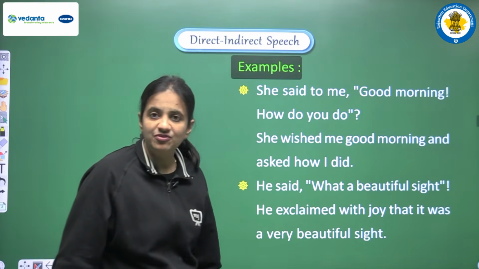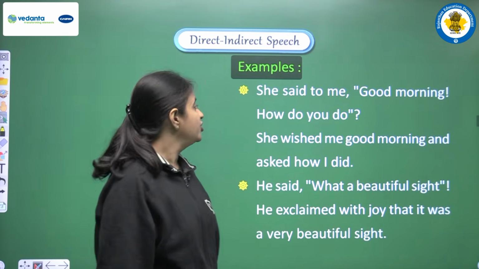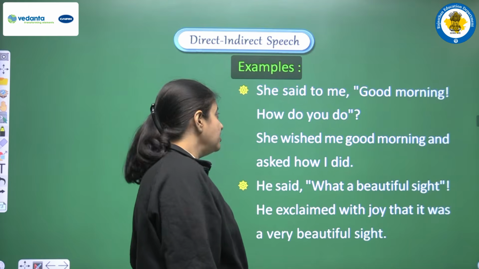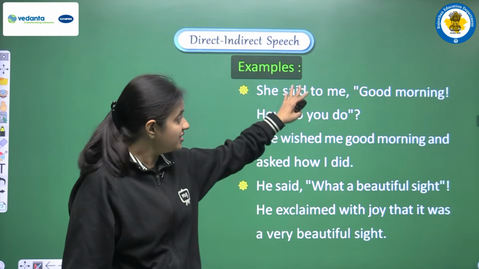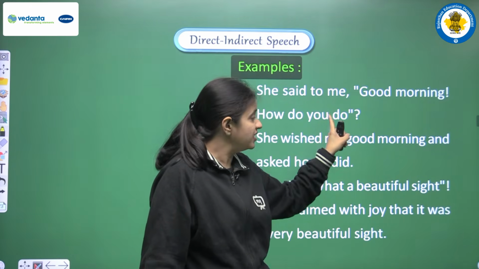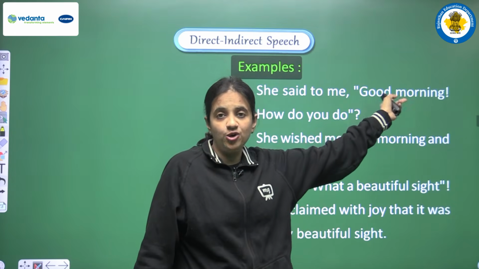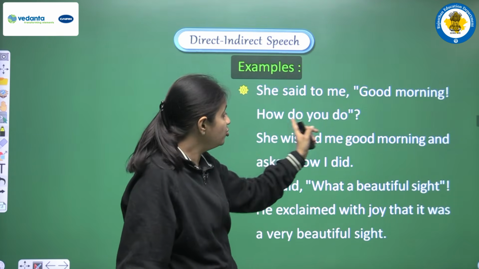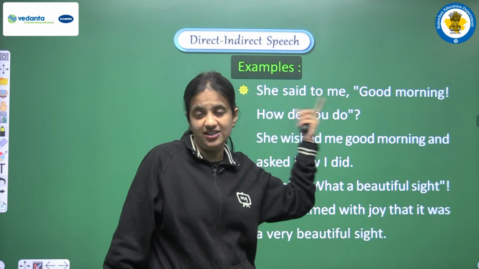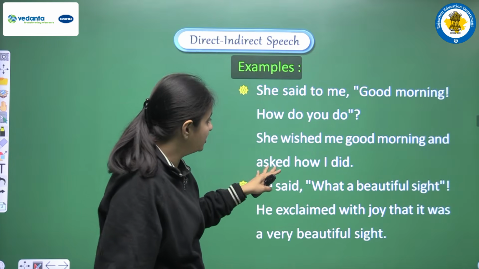So now let's see some of the examples. First one is, she said to me, good morning, how do you do? So in this sentence we are having two types of sentence. Good morning, this is a kind of exclamatory sentence, and how do you do, this is the interrogative sentence, right? So according to that we are doing the conversion.